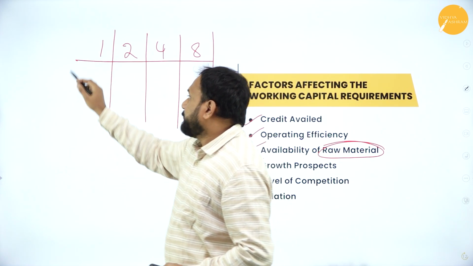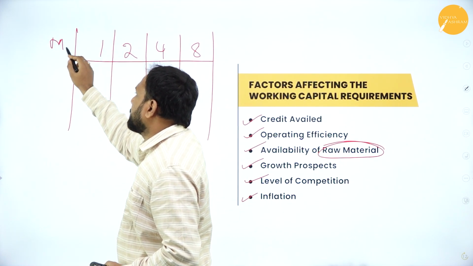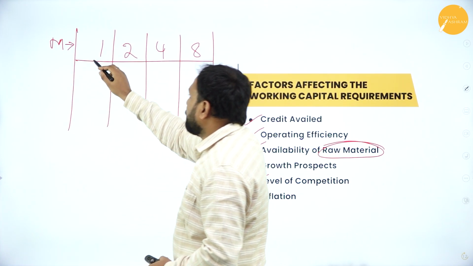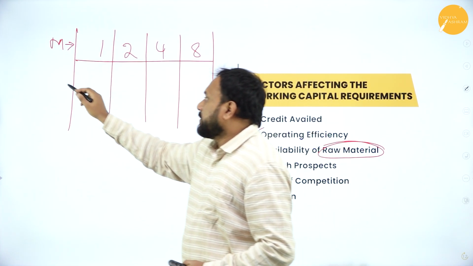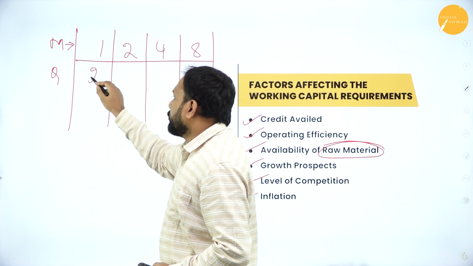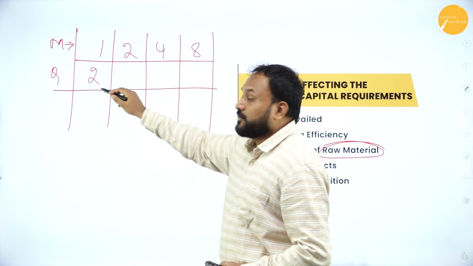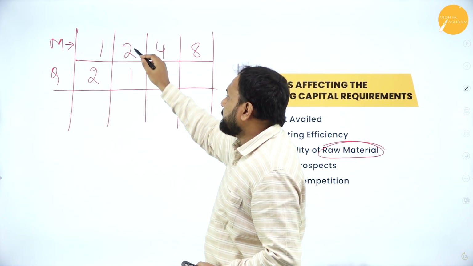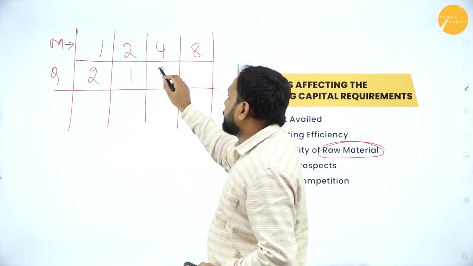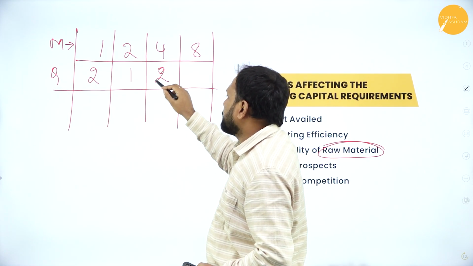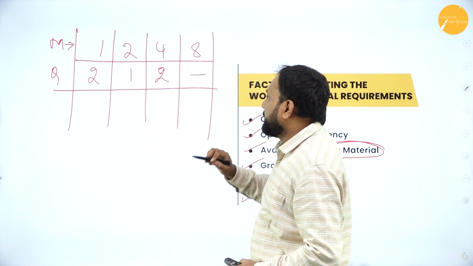These are the marks: 1 mark, 2 mark, 4 mark, 8 mark. Two questions are going to come from 1 mark, 1 question from 2 mark, 2 questions from 4 mark.